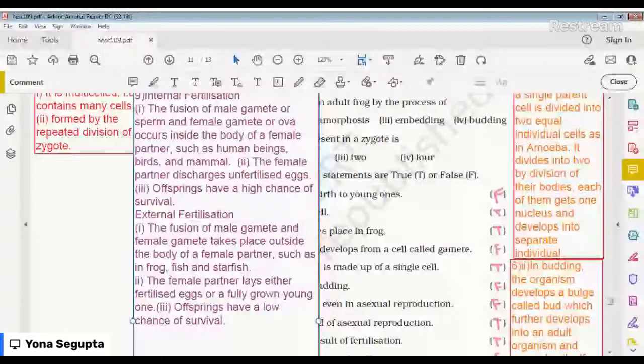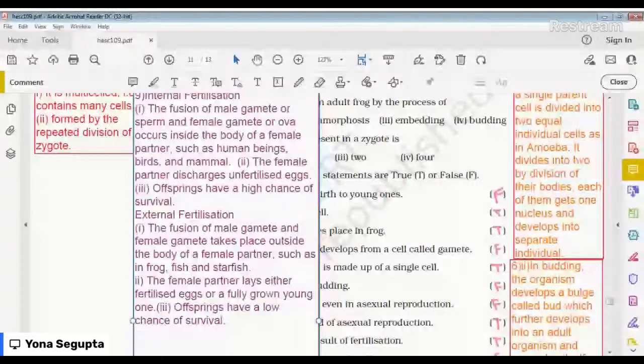Whereas in external fertilization, the fusion of male gametes and female gametes takes place outside the body of the female partner, such as in frog, fish, and starfish.